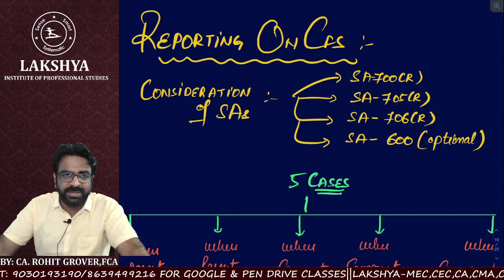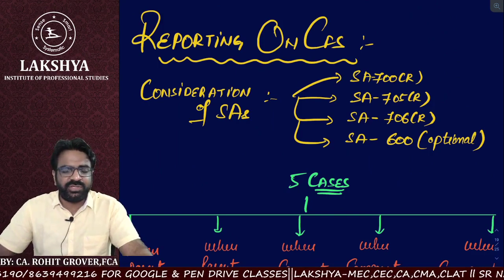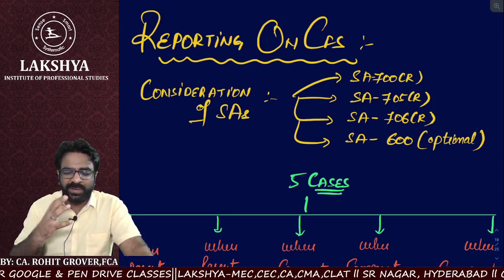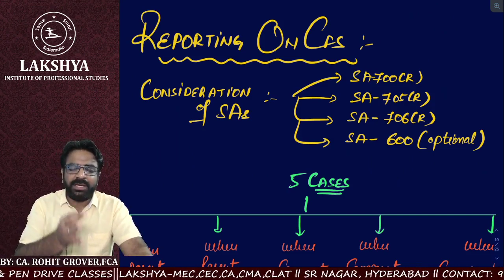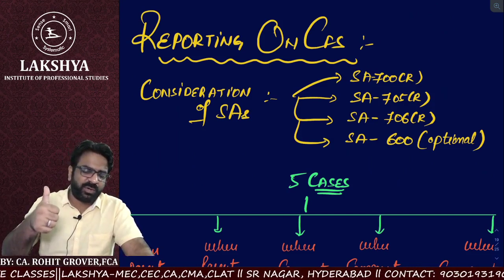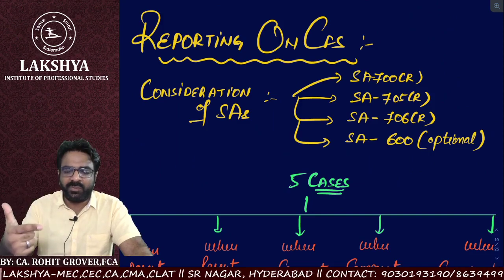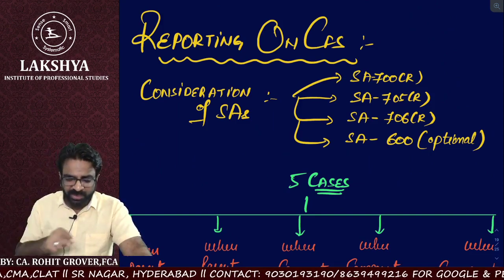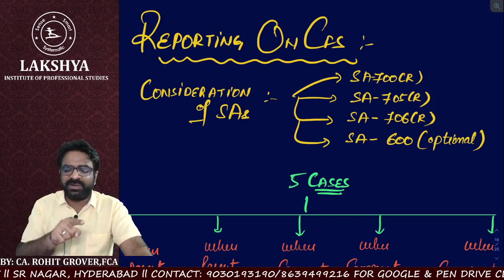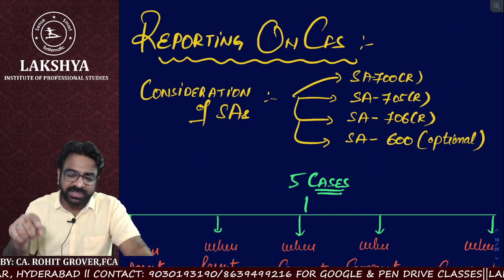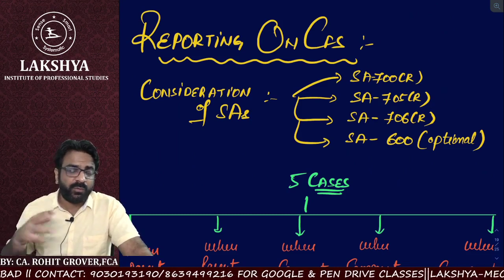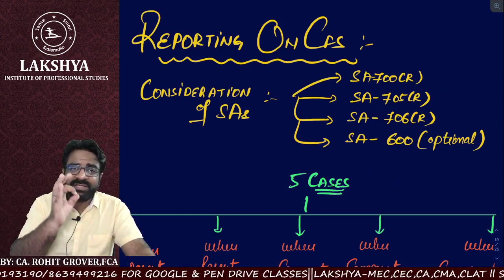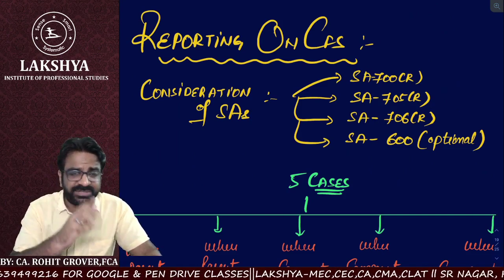SA 705 will teach you how to express the modified opinion in the independent auditor's report. I'm talking about qualified, I'm talking about adverse, and I'm talking about disclaimer. So 700 teaches you the format of reporting on financial statements. 705 tells you how to modify your opinion and what to do, where to qualify, where to give adverse, and where to disclaim your opinion. That is what 705 revised teaches.